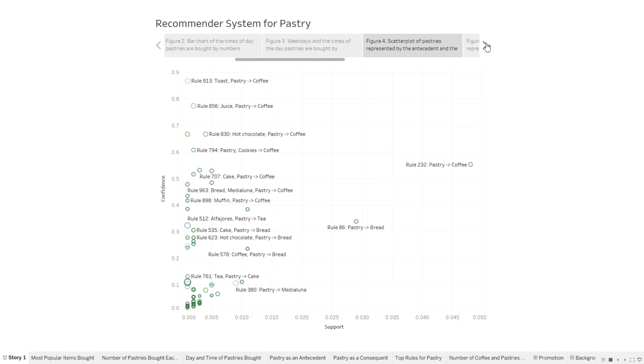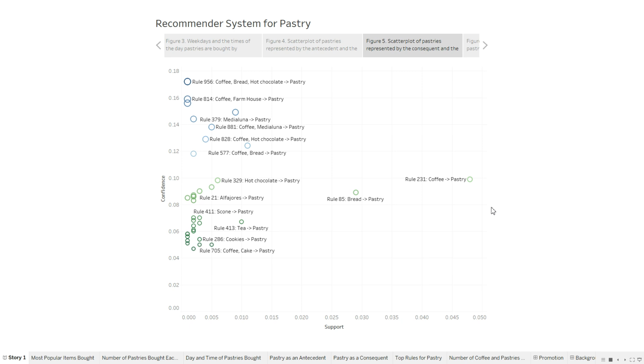Now we're going to dive into data-driven rules generated by the recommender system to determine the best customers and times to target. So here's a scatter plot that shows rules where pastries are the antecedent, meaning they are already in the customer's cart. So Rule 511, for example, highlights that if a customer buys a pastry and a cup of tea, they're highly likely to purchase an alfajores as well.